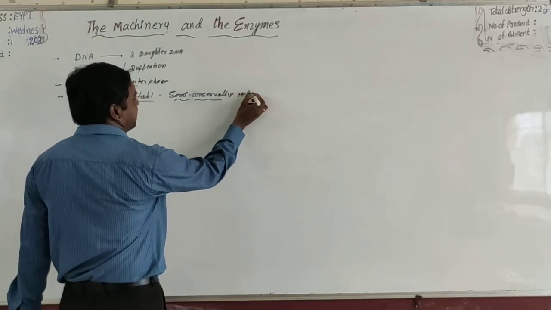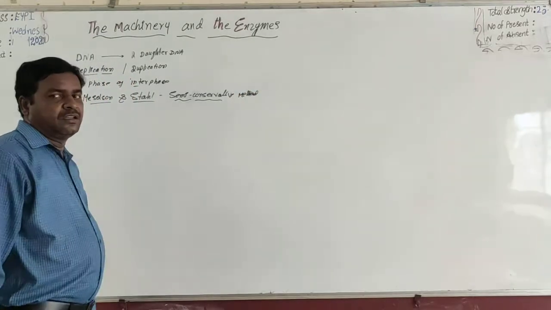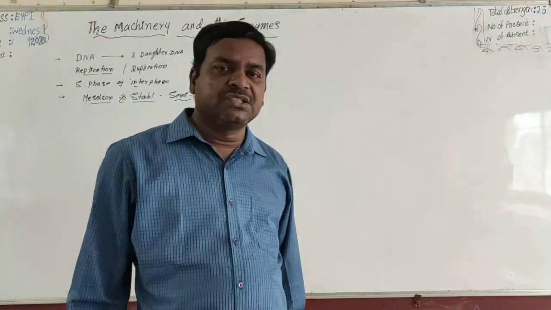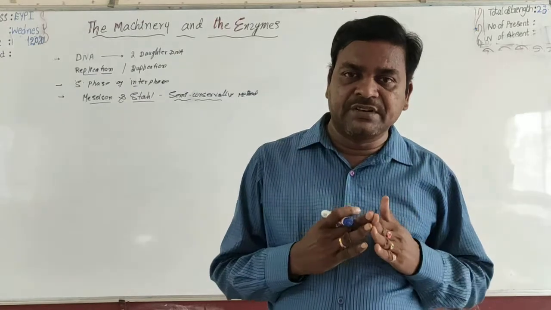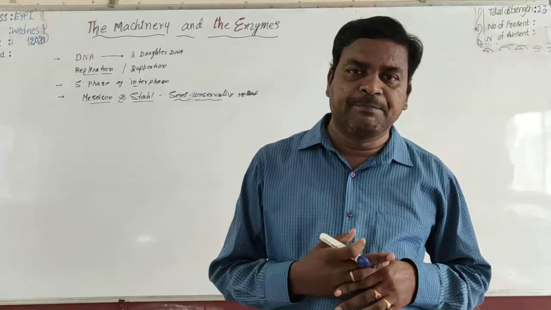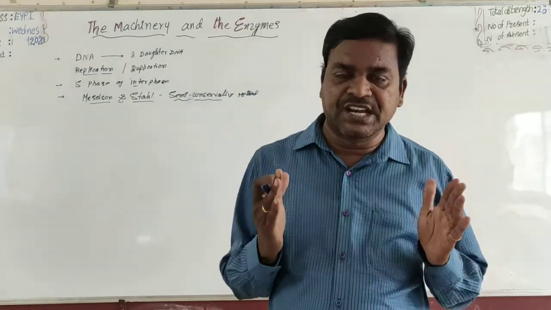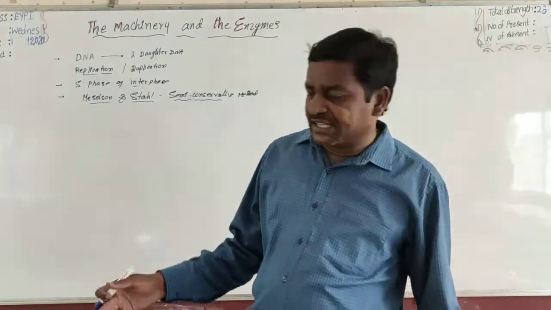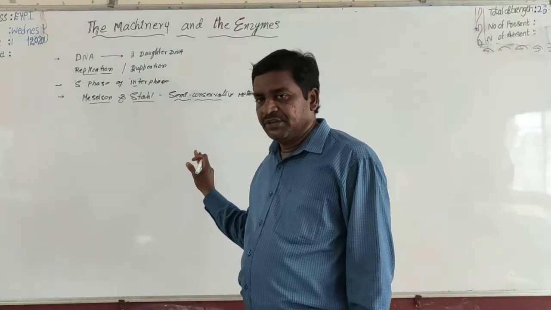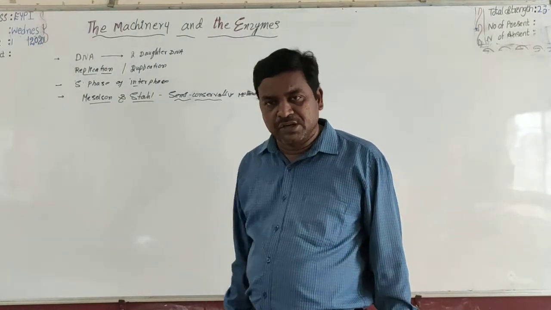What is the semi-conservative method? First, the two strands of the parental DNA get separated from each other. The separated parental strands act as templates in the formation of daughter DNA molecules.